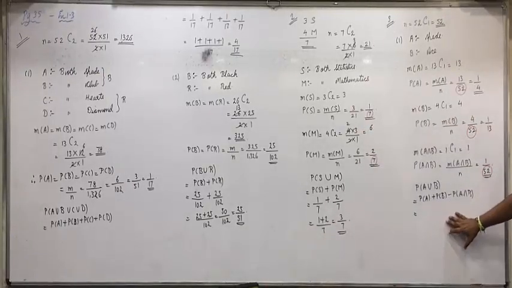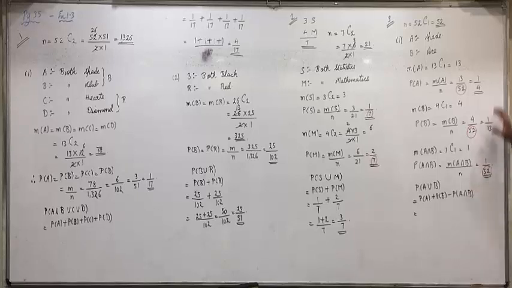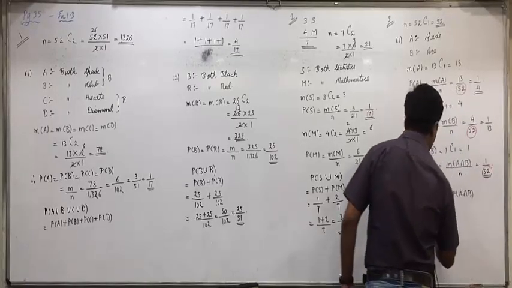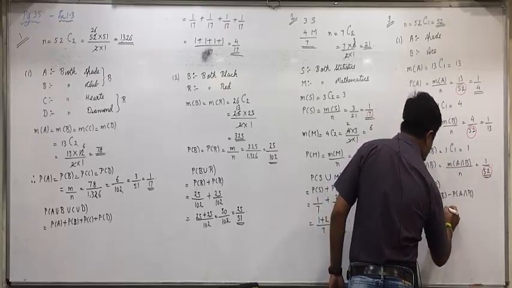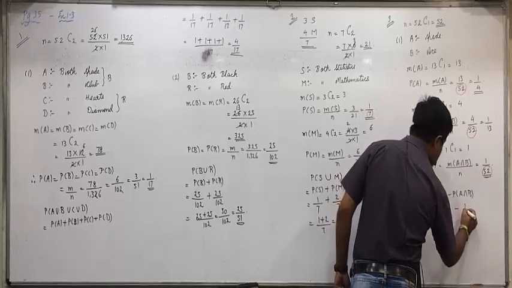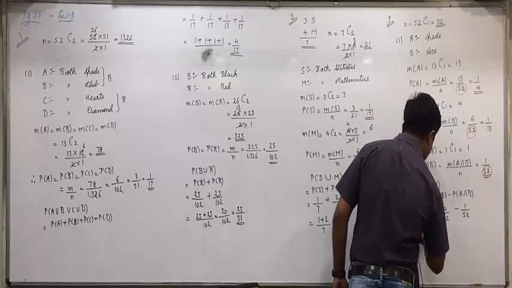In the final answer, instead of taking 1 by 4, you take 13 by 52. Instead of 1 by 13, take 4 by 52, and here it's already 1 by 52. So directly do 13 by 52 plus 4 by 52 minus 1 by 52.